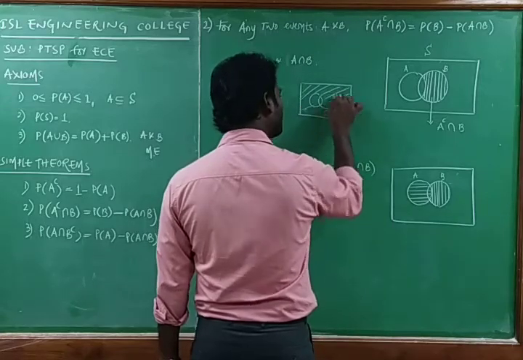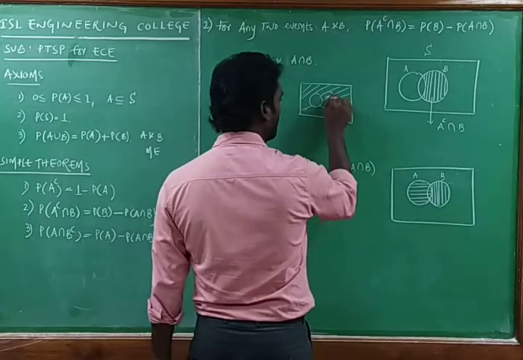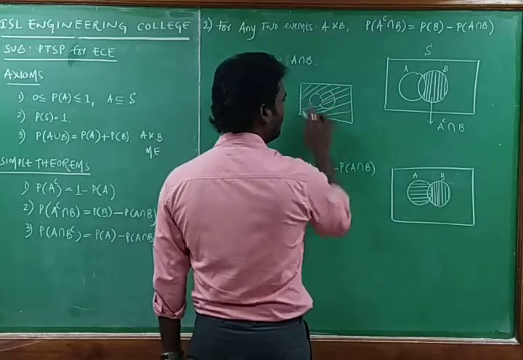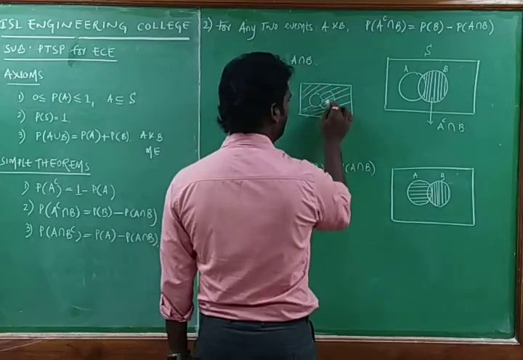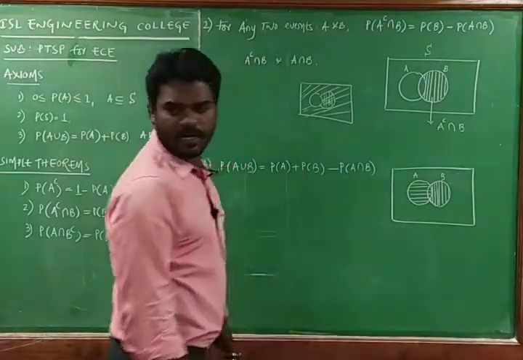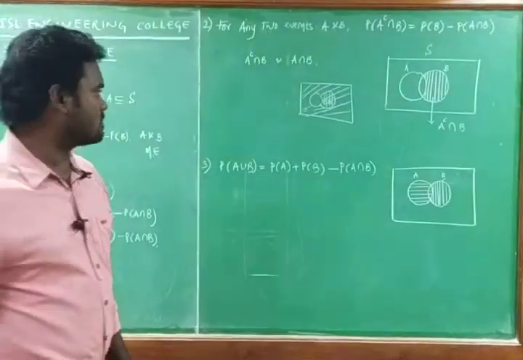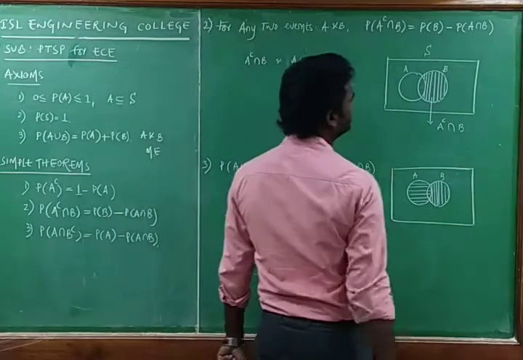In which B is also having. That means we totally remove this one. This is A complement. A complement intersection B. This is B. That means this part only is A complement intersection B. A complement intersection B is completed.